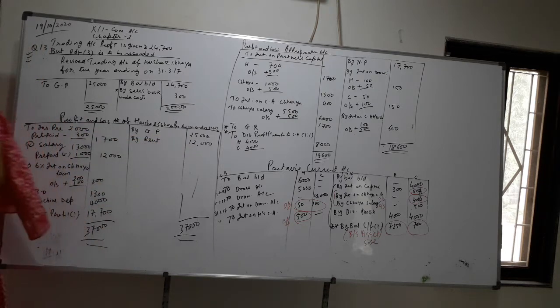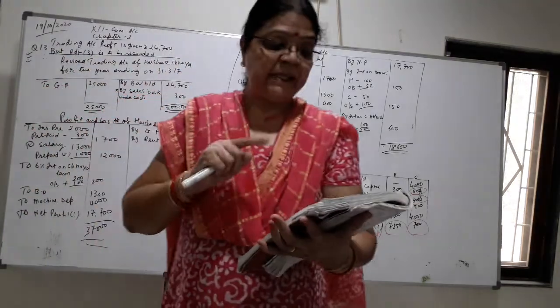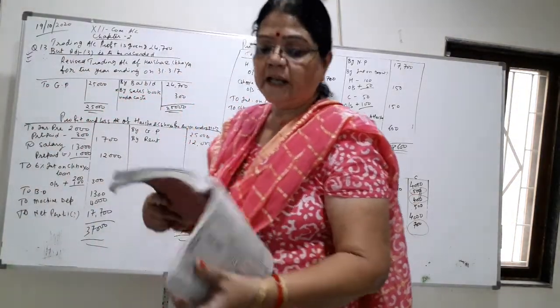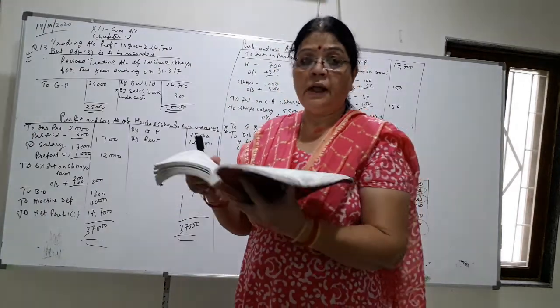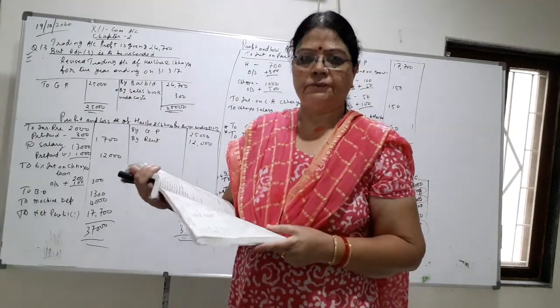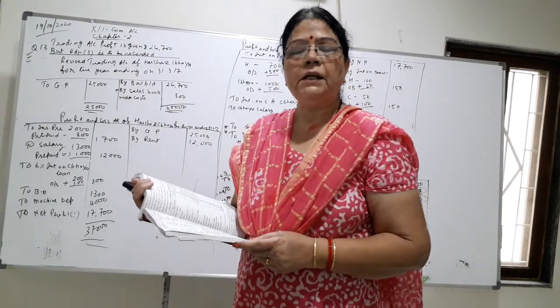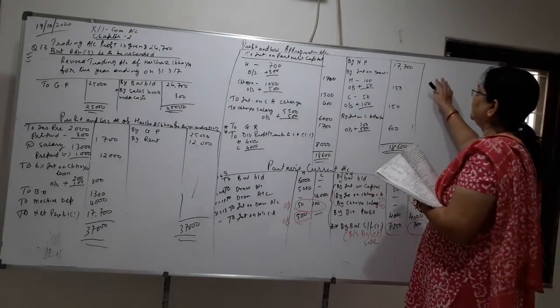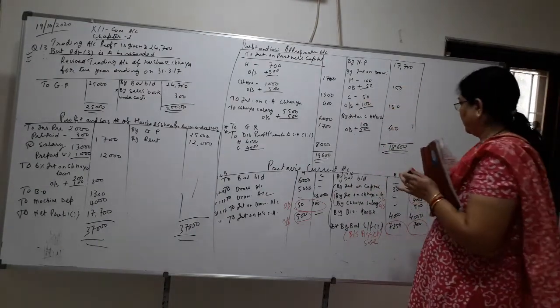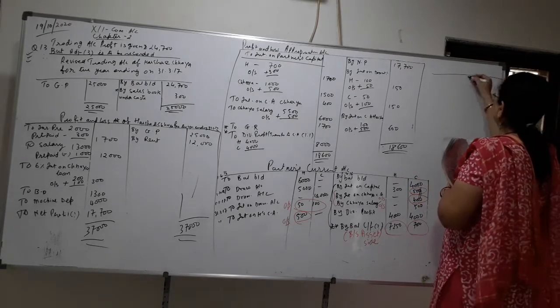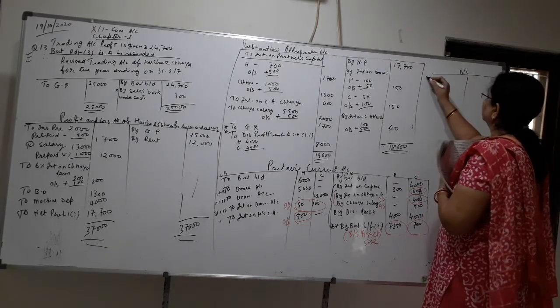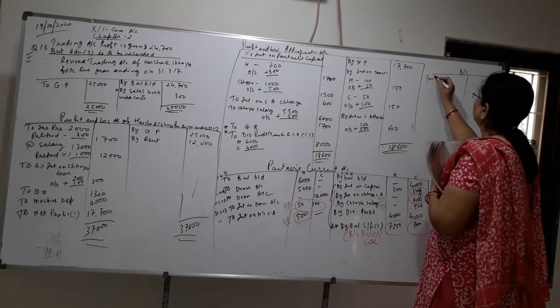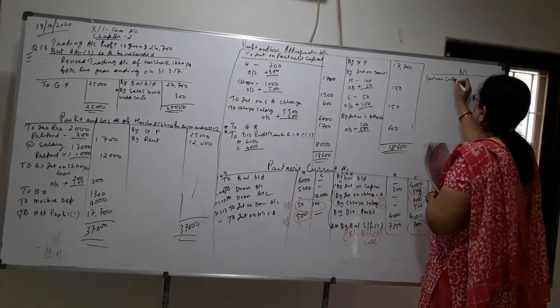Now the remaining adjustments I will read. First one, provide 5% on capital and 6% on drawings. Now children, as we have seen, the question has capital account and current account. So your capital is maintained by the fixed method. So in the balance sheet directly you will write; I will draw the balance sheet as I don't have place. In the balance sheet we will write directly here capital, partners' capital. Okay, partners' capital account.